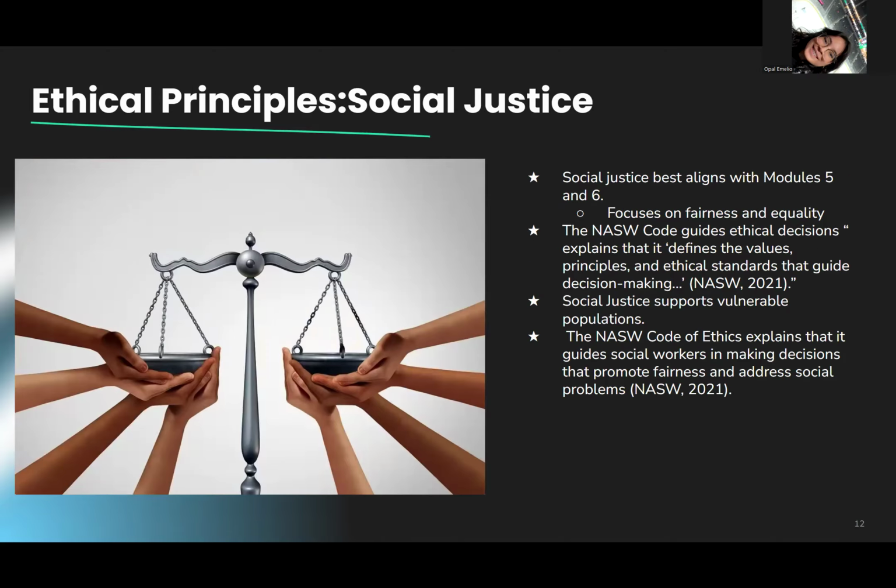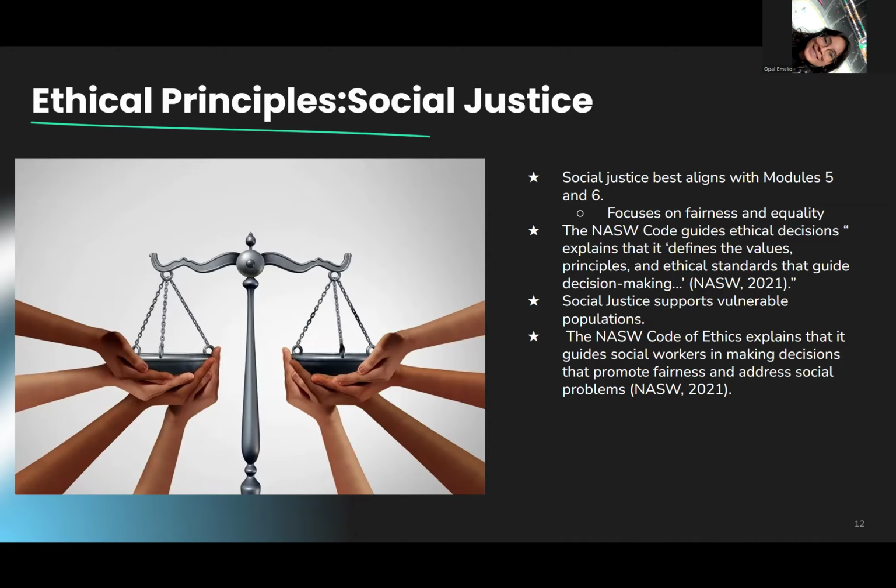For my last slide, ethical principles. Social justice is the ethical principle that best aligns with modules 5 and 6. These modules focus on poverty, inequality, and housing disparities, which are all issues related to unequal access to resources and opportunities. The NASW Code of Ethics explains that it guides social workers in making decisions that promote fairness